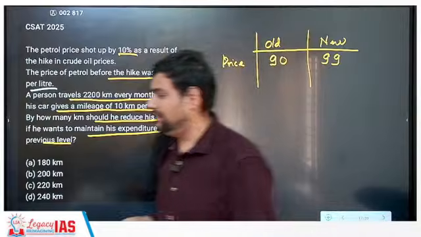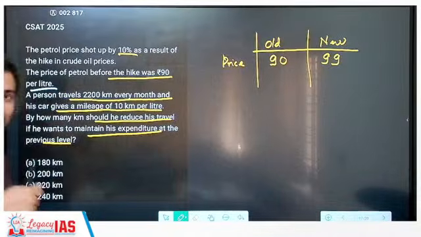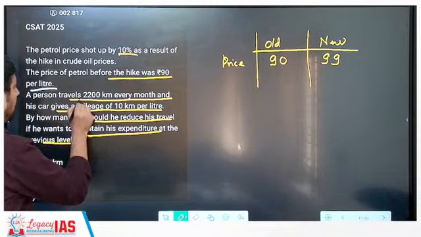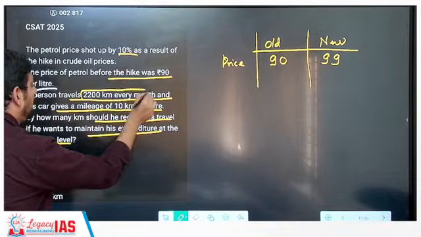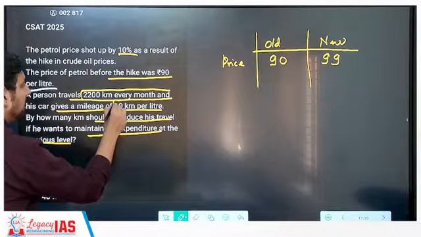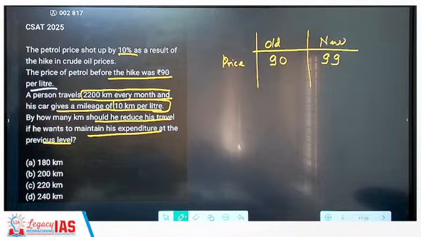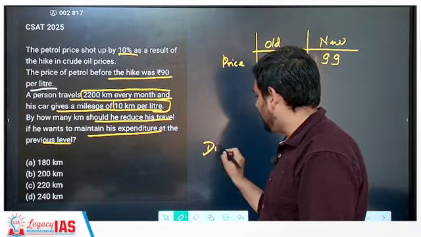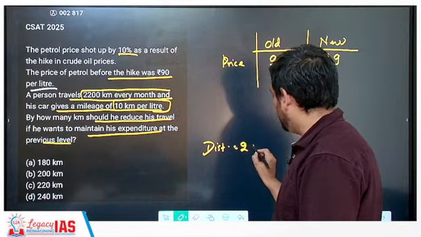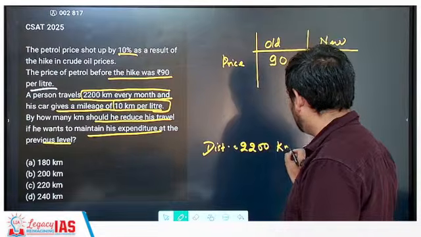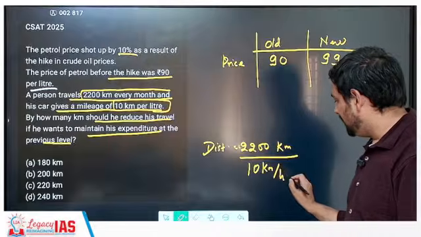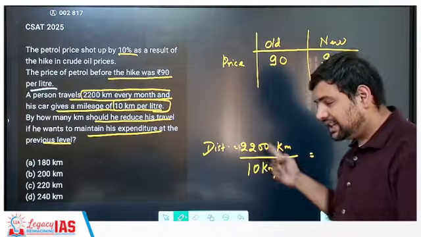This you understand? Now, what was the consumption quantity? That is not given directly here. So it says he travels 2200 kilometer every month and his car gives a mileage of 10 kilometer per liter. So now if the distance that this car is traveling is 2200 kilometer and the car gives a mileage of 10 kilometer per liter, I divide both.